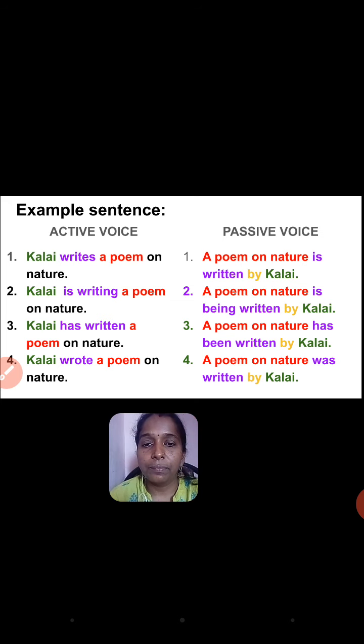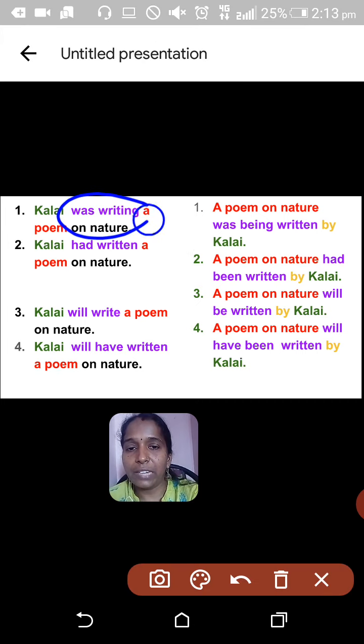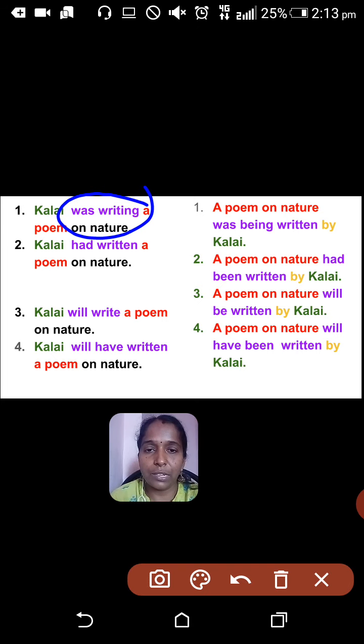Okay, next, Kalai was writing a poem on nature. This sentence is in past continuous tense. We come to know by the verb, right? Was writing. Was is the helping verb, and verb plus ing is used.